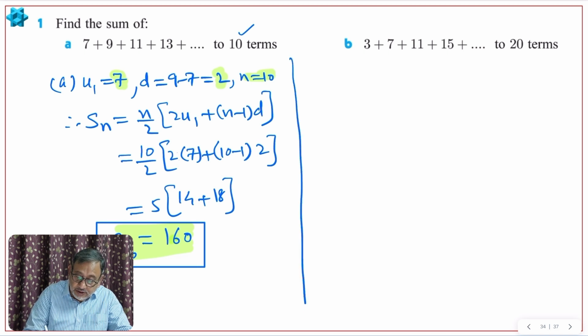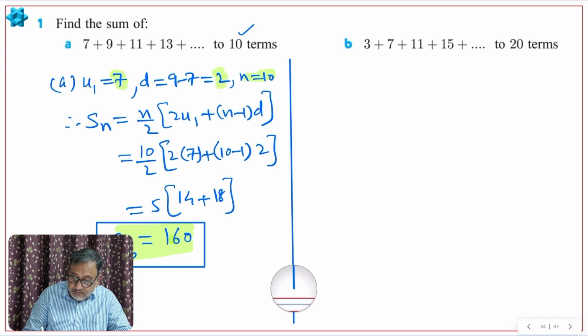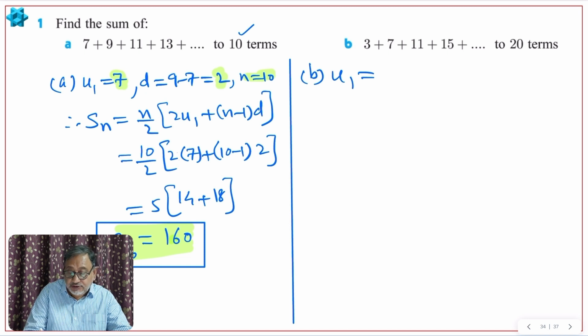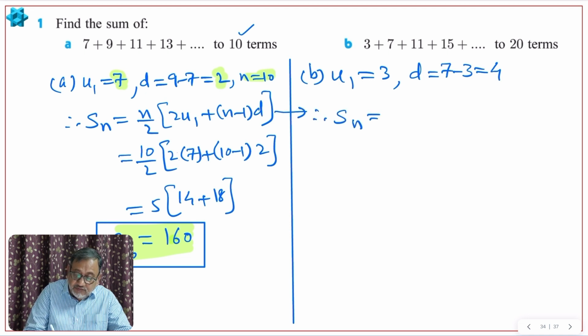I'll do part B also. What is u1? I hope you understand, 3. What is d? d will be 7 minus 3, so 4. Again I will put in the same formula. Sn, n is 20, so S20. Let me change it to 20 because n is 20. See here, u1 is 3, d is 4 and n is 20.